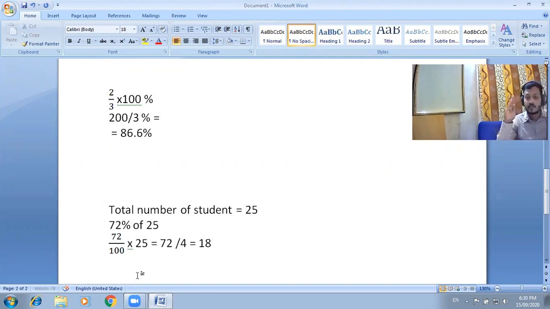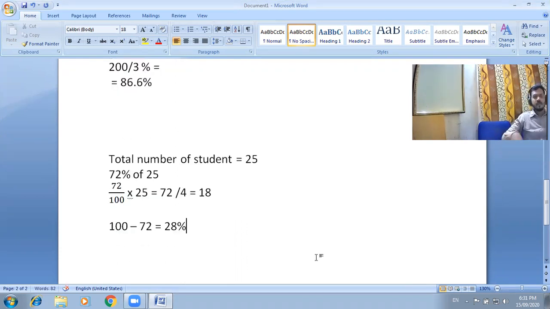18 students are good in mathematics. But our question is, what percentage of students are not good in mathematics? How can we calculate? Our reference point is 100, and subtract 72 from 100, that becomes 28 percentage of students who are poor in mathematics. If our question is to calculate the number of students that are not good in mathematics, you can calculate by this concept.